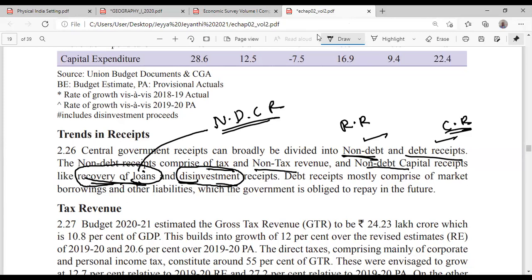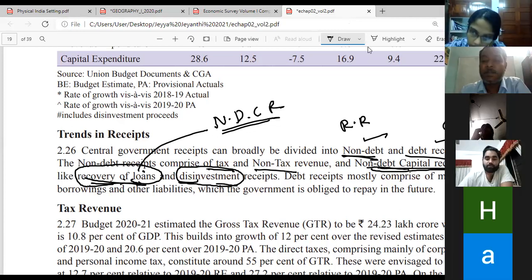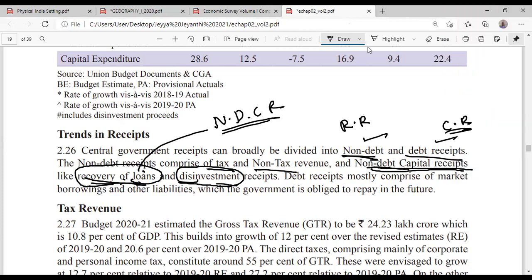Okay, so recovery of loans is also a non-debt creating capital receipt. That is the broad classification of government receipts. Debt receipts mostly comprise market borrowing and other liabilities which government is obliged to repay.